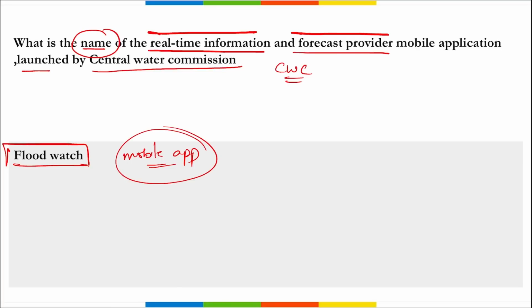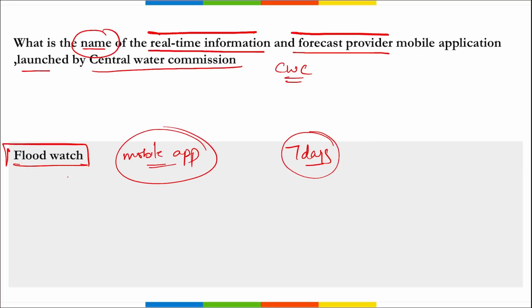This mobile application is basically to provide real-time information about floods and also to forecast the floods that can come in a particular area, up to 7 days, right? It can provide flood forecast information up to 7 days to the general public using mobile phones. This initiative is an innovative solution to enhance flood information and preparedness.